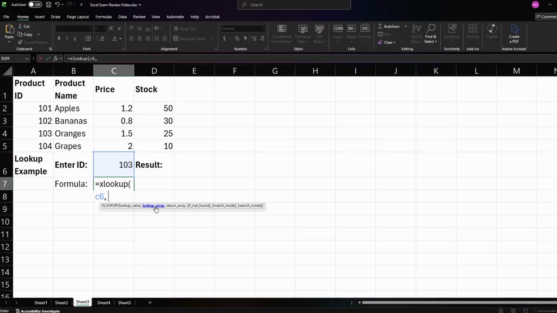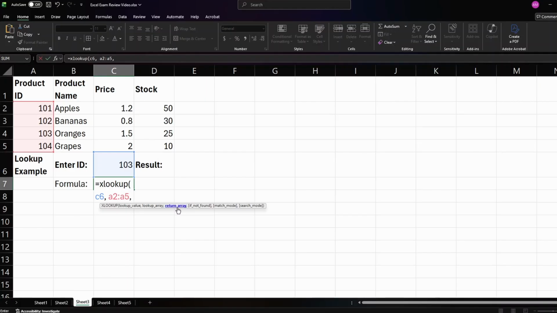Then Excel is going to tell you need the lookup array, which is basically, where should I look for this value? So where am I going to find 103? You're going to find it somewhere here in the product IDs column. So I'm going to put A2 through A5 for the lookup array.